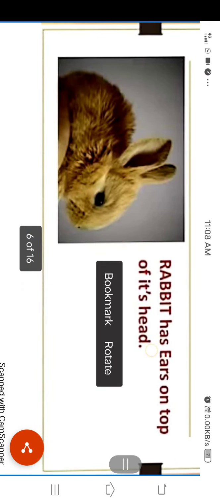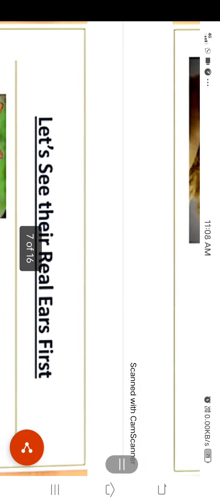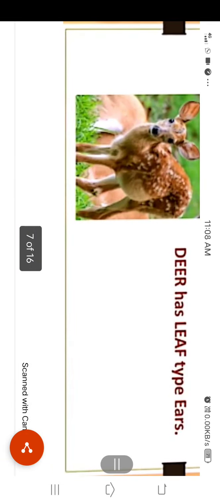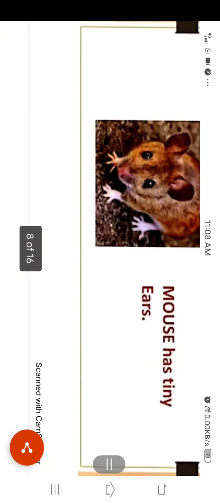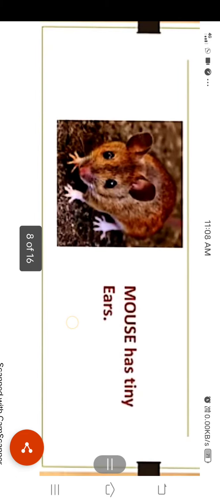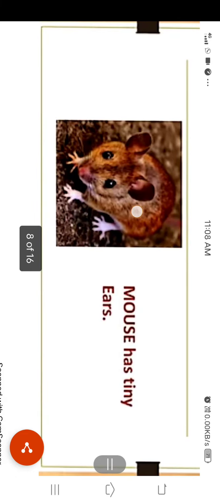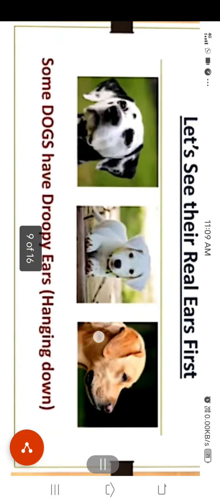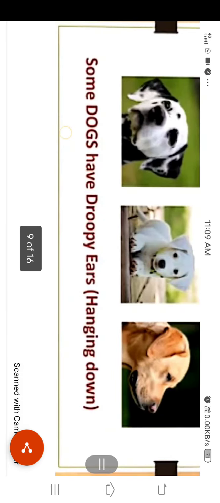The rabbit has its ears on top of its head. The deer has leaf type ears. The mouse has tiny ears. Some dogs have droopy ears, as you are watching. This type of ears are called droopy ears, where the ears hang down.